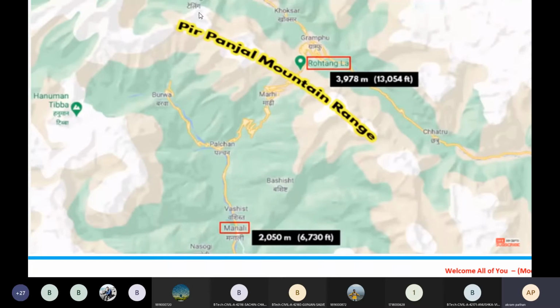So from Manali to the Rohtangla, the huge altitude difference will be there, and the challenges will be there to cut this Pir Panjal mountain range, and the distance is also very long, that is 9.02 kilometers. So in front of any stakeholder, any civil engineer, there will be huge challenges to cut this particular Pir Panjal mountain range. But we are civil engineers, so we have good knowledge about all the technical things which are required to construct through the Pir Panjal mountain range.